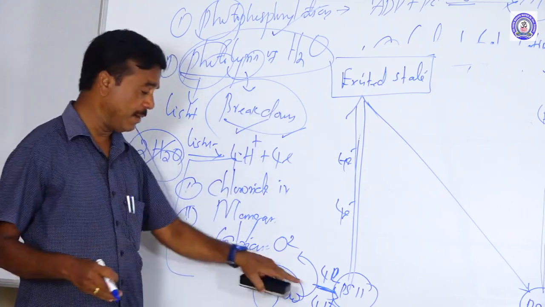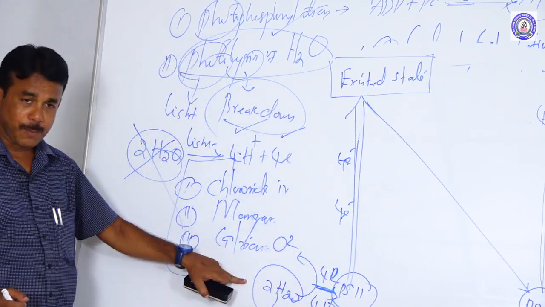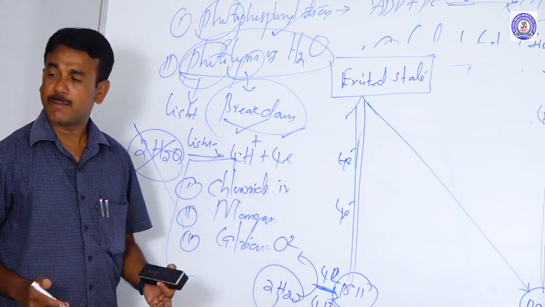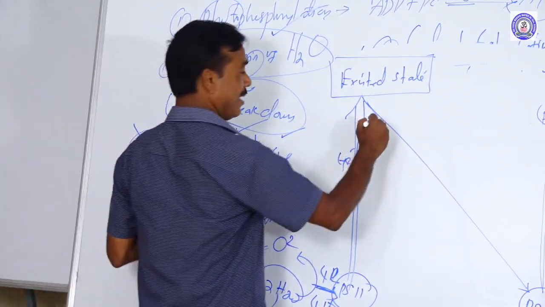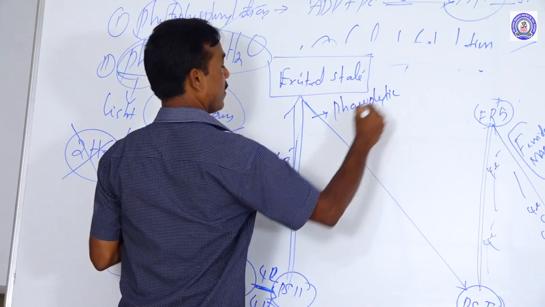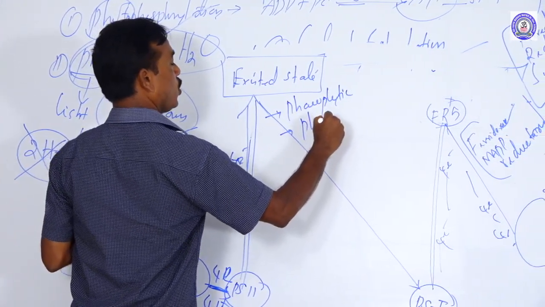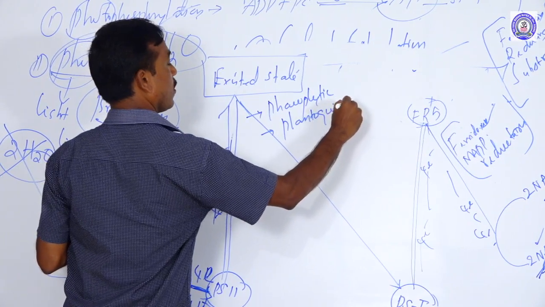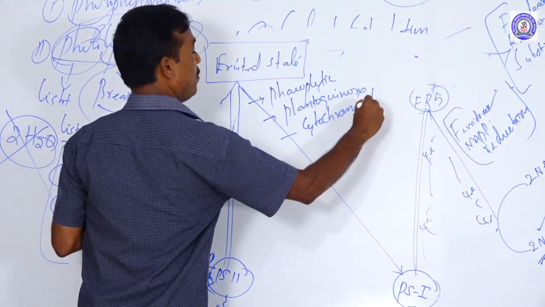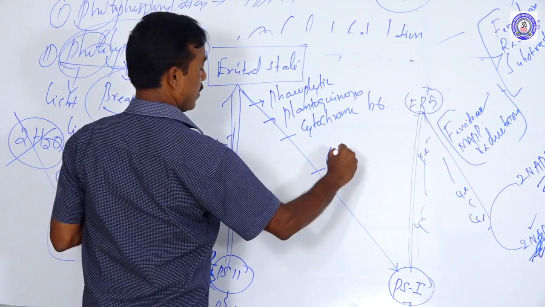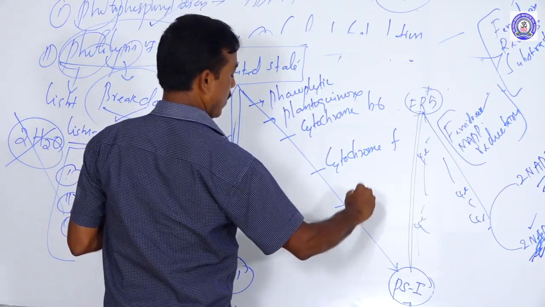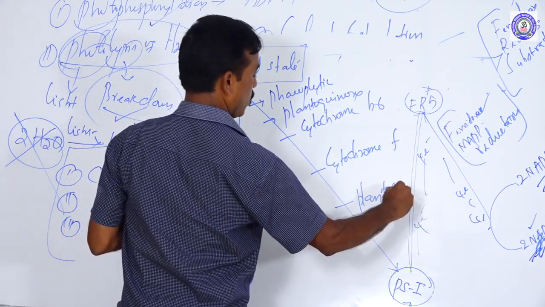The electron is carried through some electron carriers, namely phaeophytin, plastoquinone, cytochrome B6, cytochrome F, and plastocyanin.